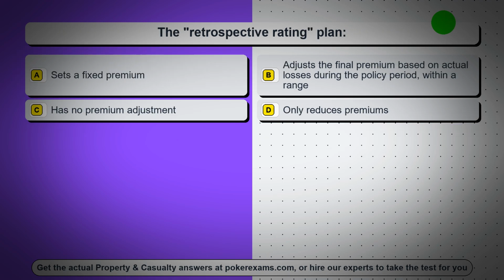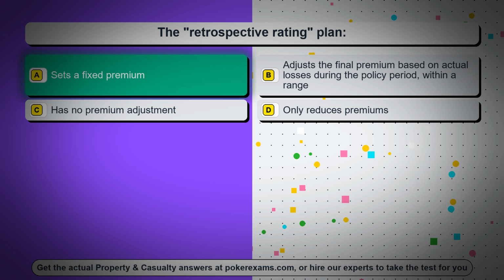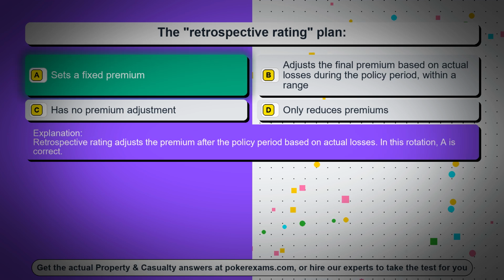Question 92. The retrospective rating plan. Option A sets a fixed premium. Option B adjusts the final premium based on actual losses during the policy period, within a range. Option C has no premium adjustment. Option D only reduces premiums. The correct answer is option A, sets a fixed premium. Retrospective rating adjusts the premium after the policy period based on actual losses. In this rotation, A is correct.